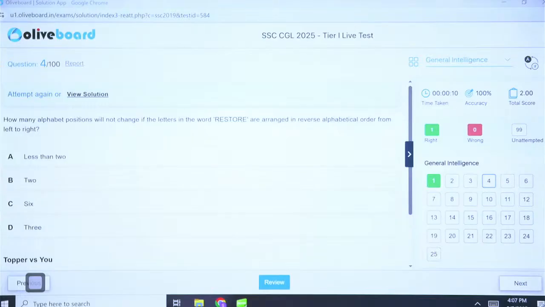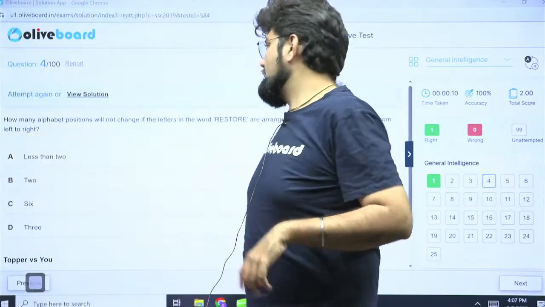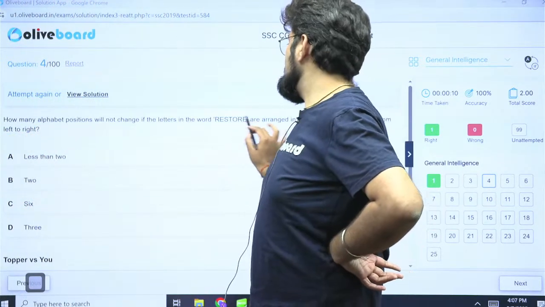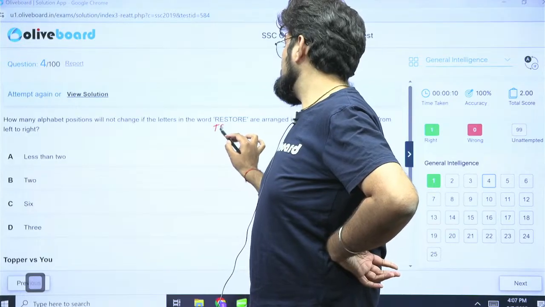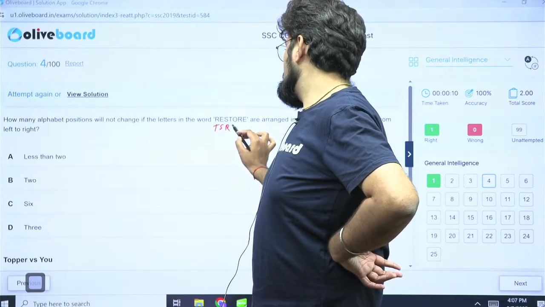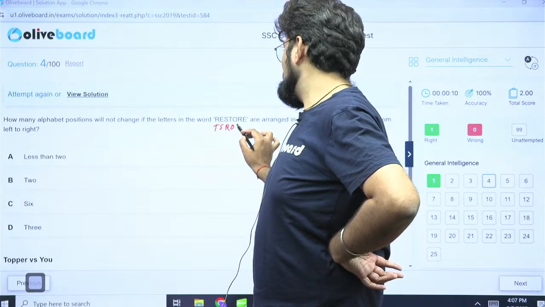Naveen. How many alphabet positions will not change if the letters in the word restore are arranged in reverse alphabetical order from left to right? Now they are not asking you in front, they are asking you to arrange it in the reverse order from left to right. So in that case, the highest is 20. So 20, then 19, then 18, then we have 15, then we have